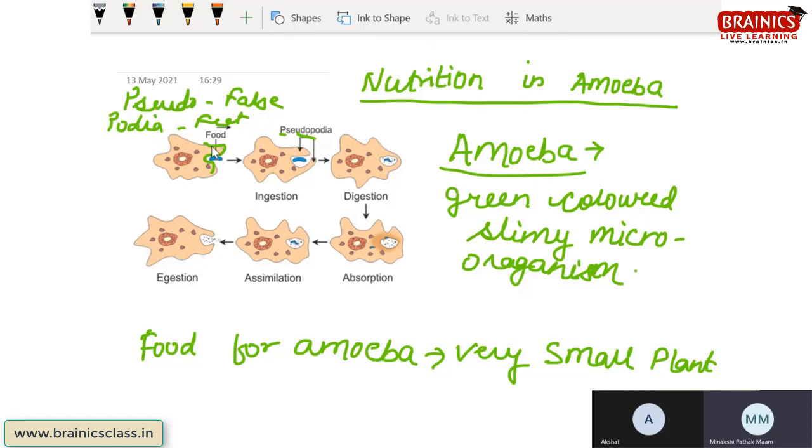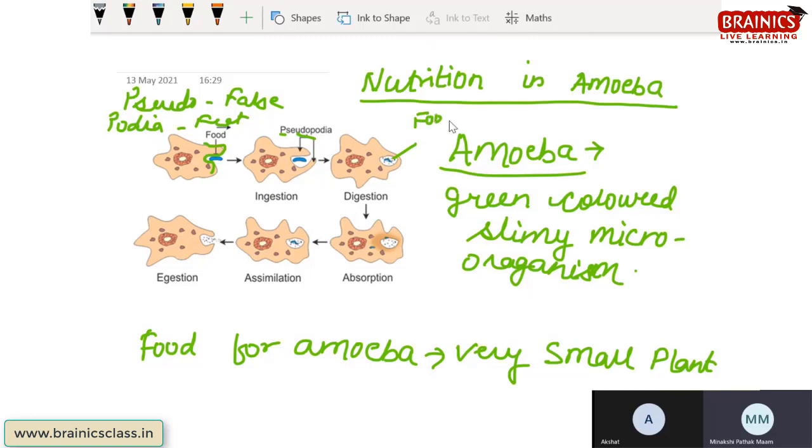Now this foot-like structure is going to encircle the food particle. These two ends will be joined and the food particle will get inside the amoeba in a small bag-like, pouch-like structure, and this structure is called food vacuole.